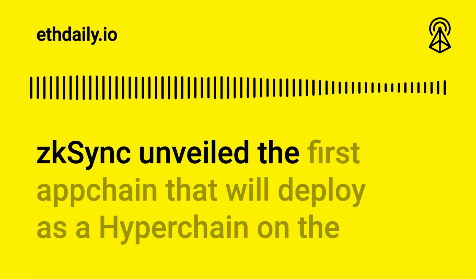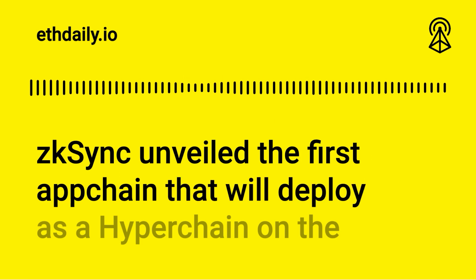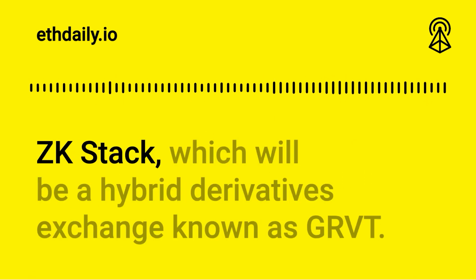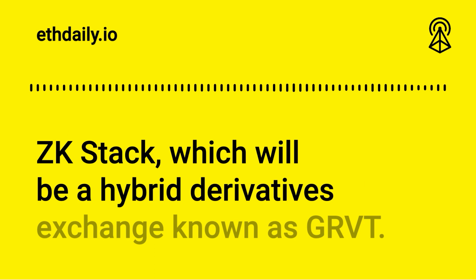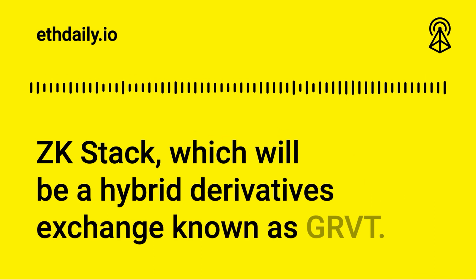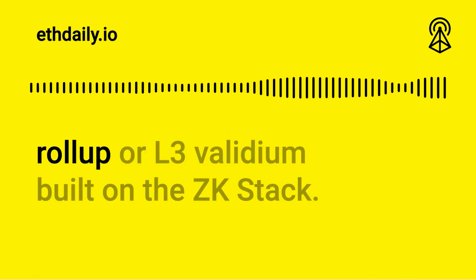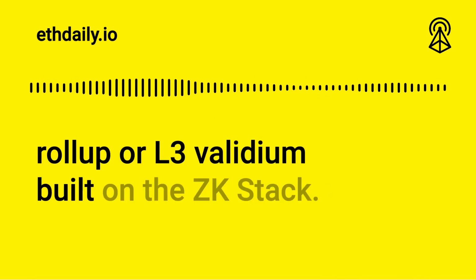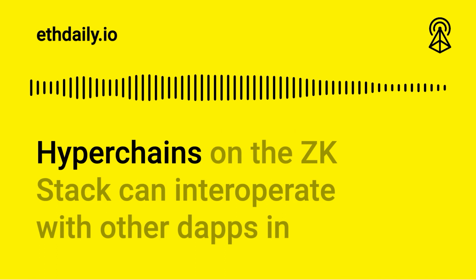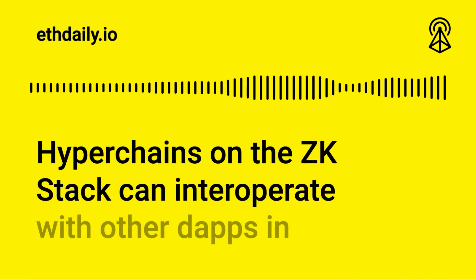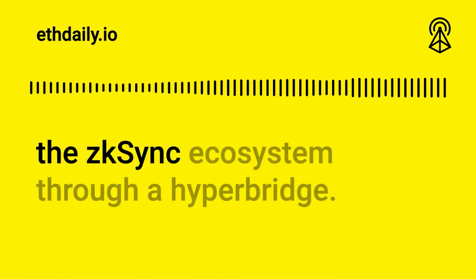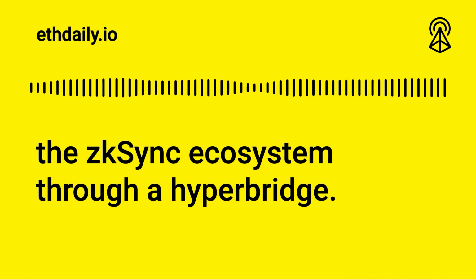zkSync unveiled the first appchain that will deploy as a hyperchain on the zk stack, which will be a hybrid derivatives exchange known as Gravity. A hyperchain is a custom zk-powered Layer 2 rollup or Layer 3 Validium built on the zk stack. Hyperchains on the zk stack can interoperate with other dApps in the zkSync ecosystem through a hyperbridge.